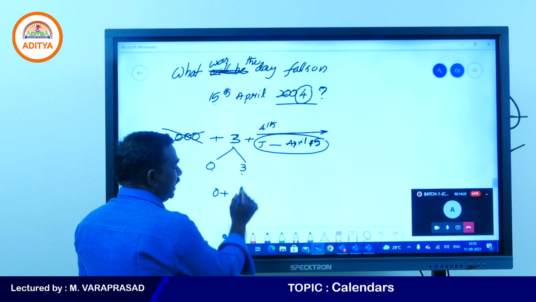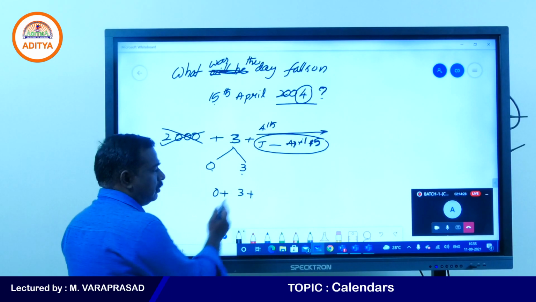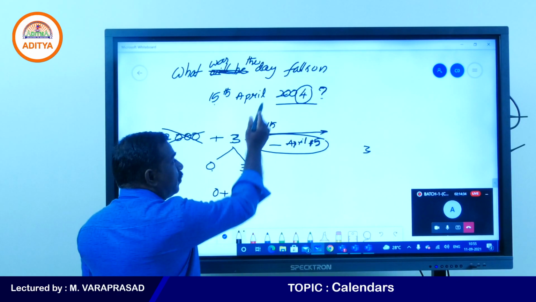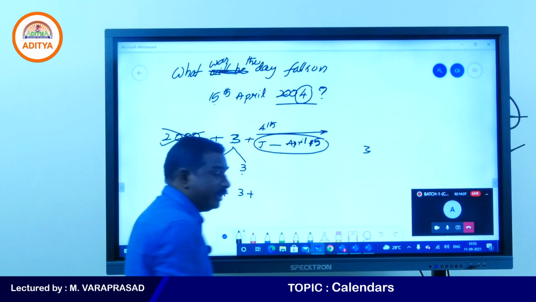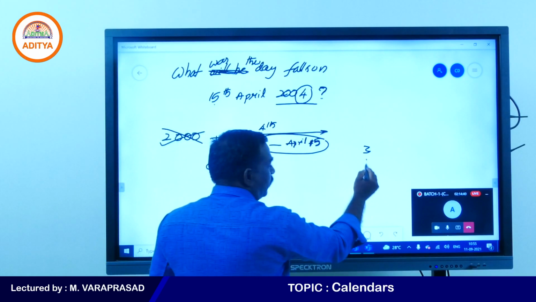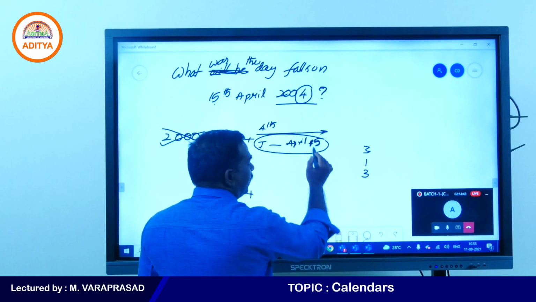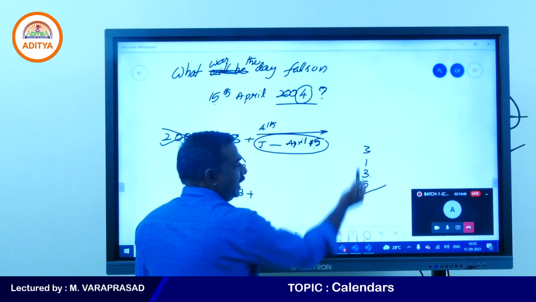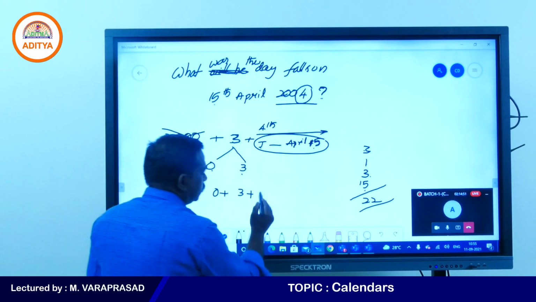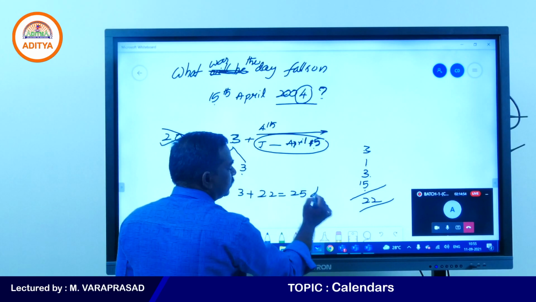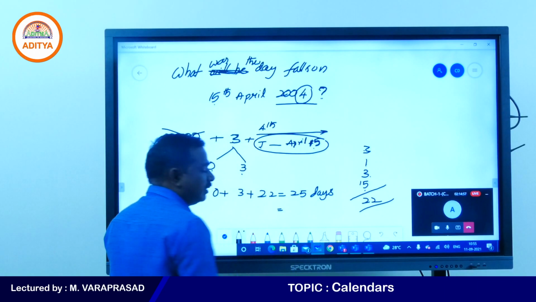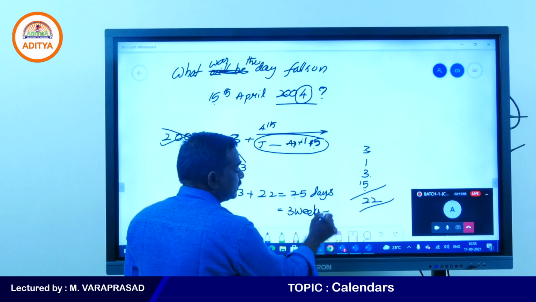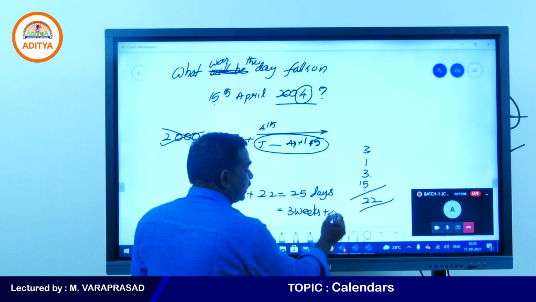So 0 plus 3 odd days, 3 ones are 3. No leap years. January has 3 odd days. February 2004 is a leap year, since 2004 is divisible by 4. February 1 day. March 3 days. April 15. So 15 plus 3 is 18, plus 1 is 19, plus 3 is 22. So totally 25 days. 25 days means 3 weeks exactly, 3 sevens are 21, plus 4 odd days.